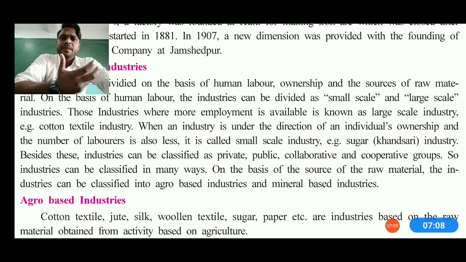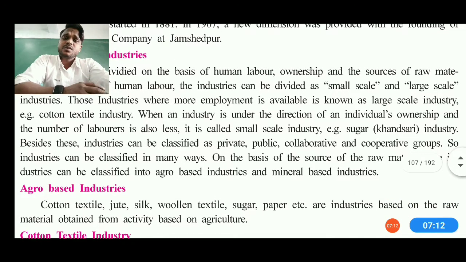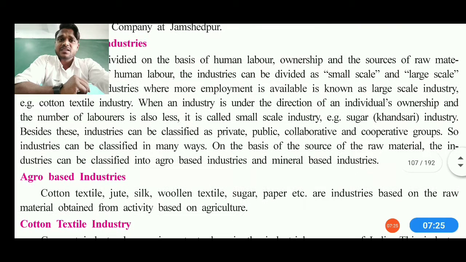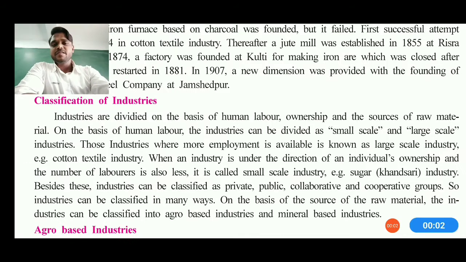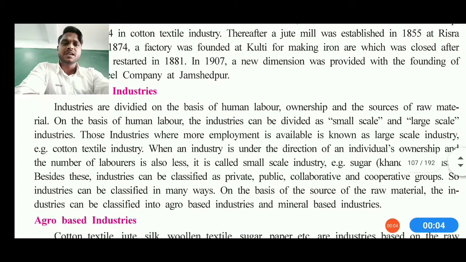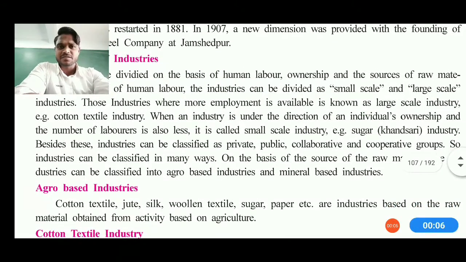See, generally we can say the cotton textile industry. When an industry under the direction of an individual or the ownership is working with the help of a number of laborers, less than or more than a certain number, that can be called a scale industry, that you need to understand. Now in Gujarat we can say the sugar industry, there is the khansari industry. Besides this, industry can also be classified as private, public, collaborative sectors, and lots of other sectors. Classification of industry, as I told you, basically depends upon small and big industries.